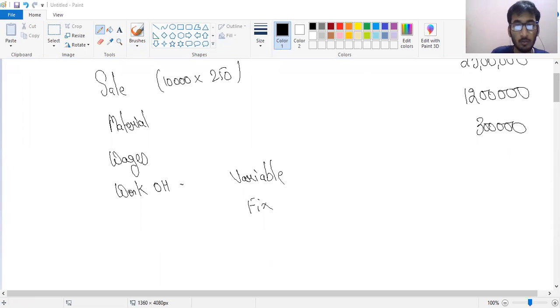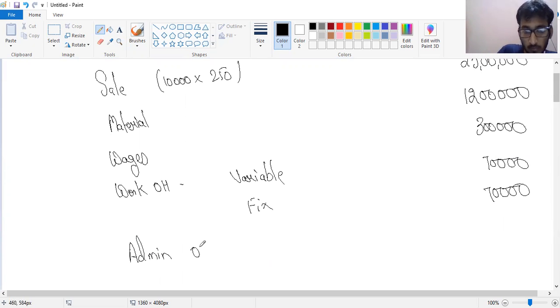Work overhead is 1.4 lakh and variable would be 50%, so I can say 70,000. And administration overhead. Admin overhead is completely fixed, so it would be fully fixed. And what is the value? It is 60,000.